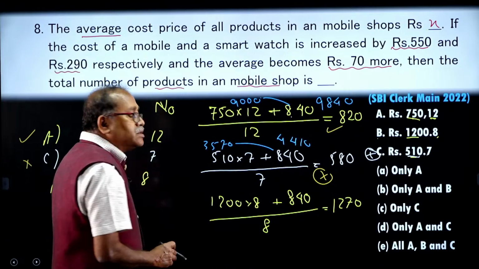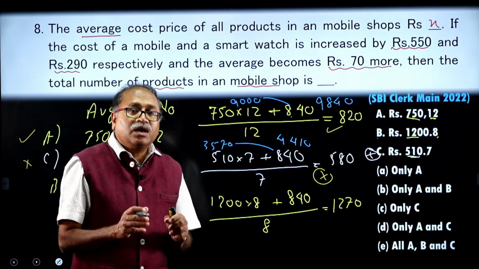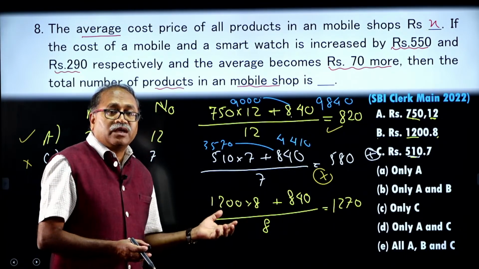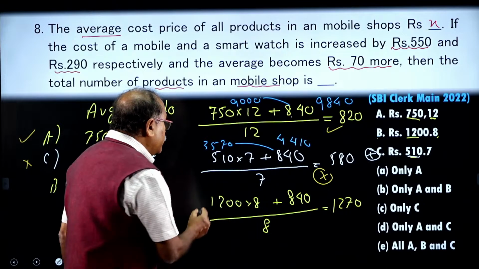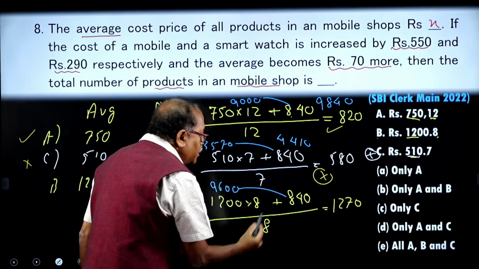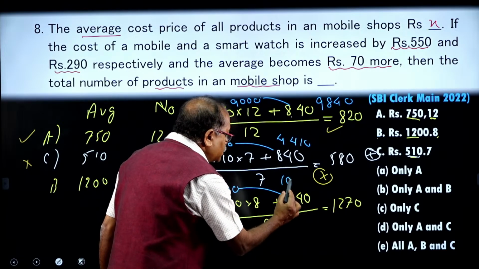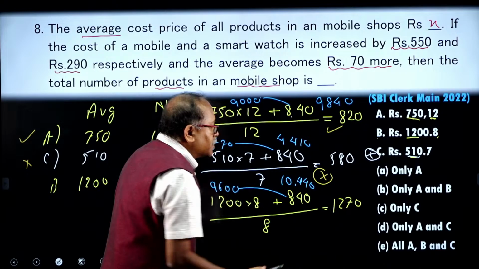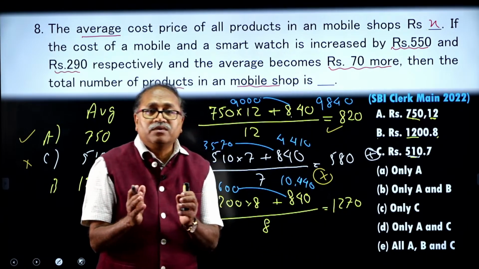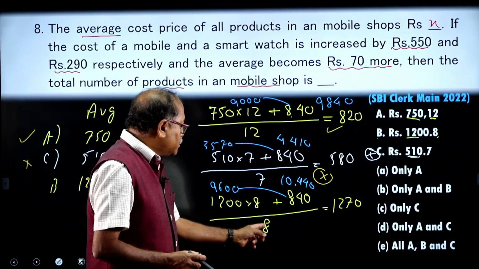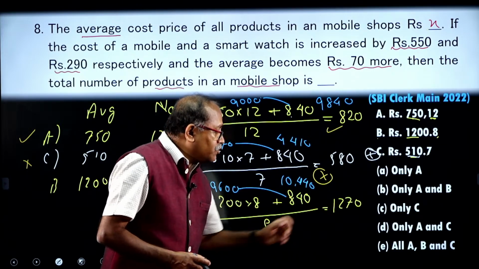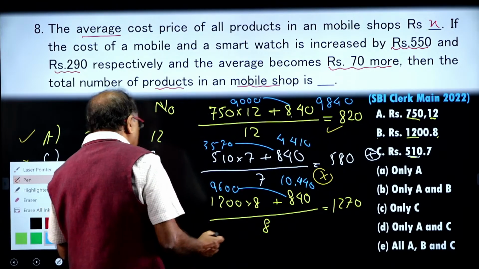Okay. The questions like this are a little lengthier. So, you have to decide in the exam whether you have time to answer questions like this or not. Now, let us move on here. 12 8s are 96, I get 9600, and when I add up 840, I will be getting 10,440. Done. And if I divide this 10,440 by 8, I should get 1270. Let us check that: 8 1s are 8, I am left with 2 and 8 3s are 24. I have 2, that means it is not satisfying.